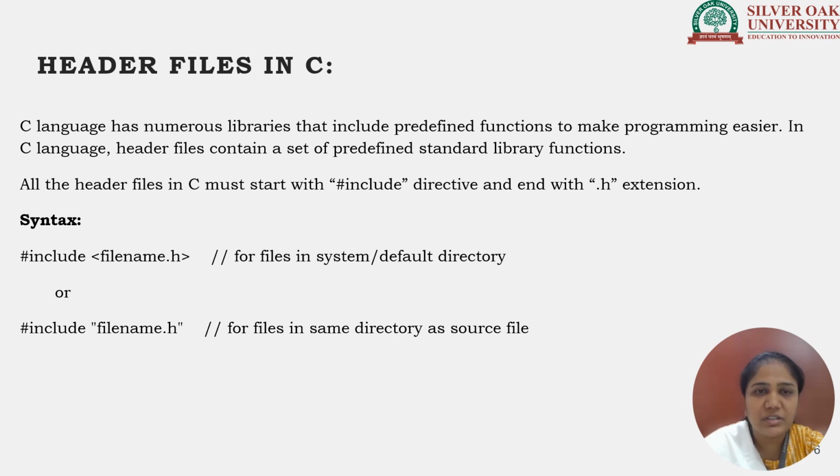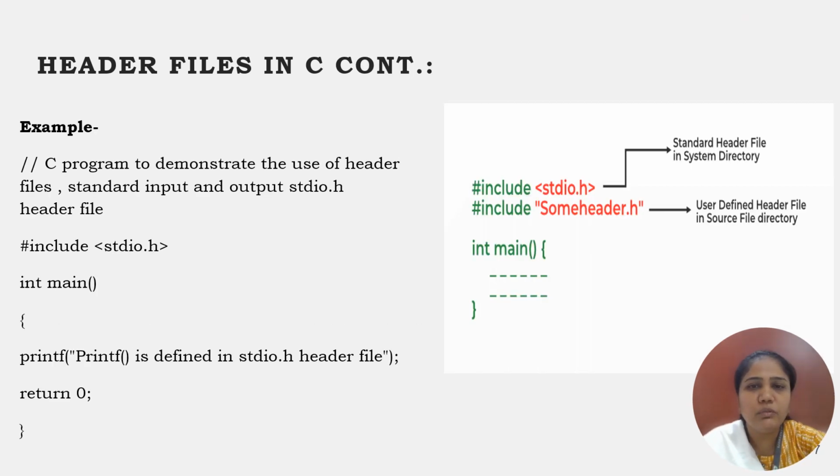In our previous lecture, we have already seen what hash include is. So to include the header file, we write hash include, and then the name of the header file inside angle brackets. This is the way of including a header file in our current C code. Over here you can see in the figure, the first statement is include stdio.h. Now what is stdio.h? It is nothing but the standard input output header file.